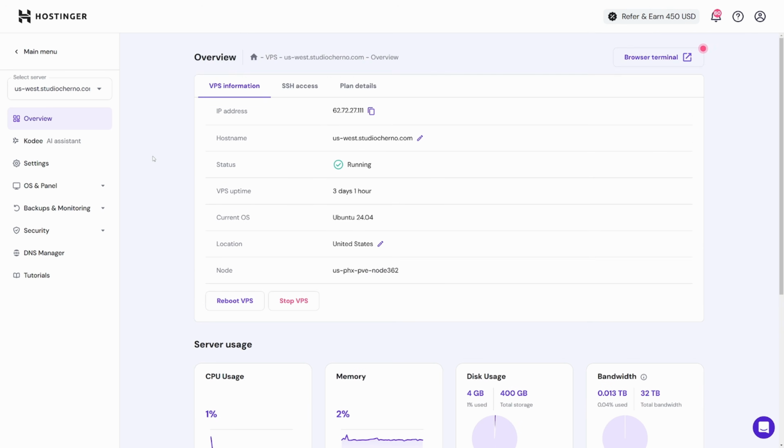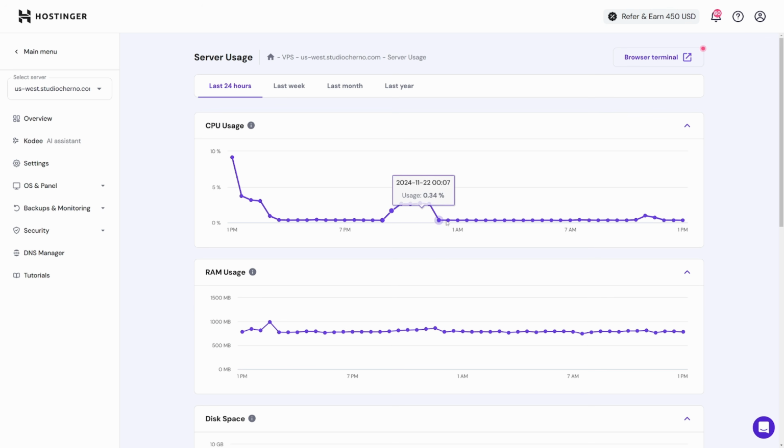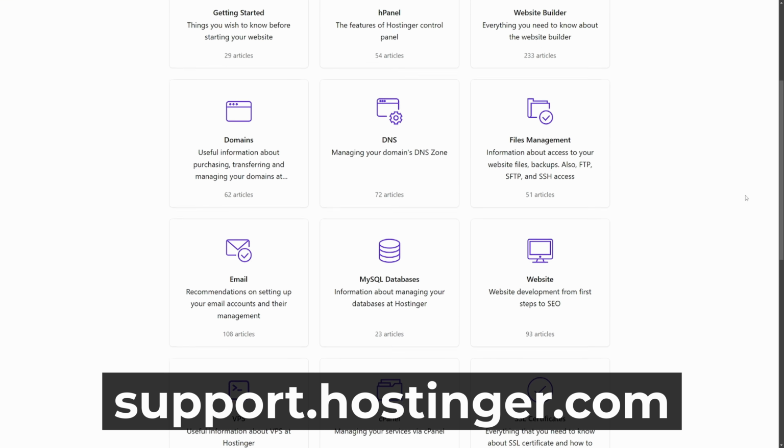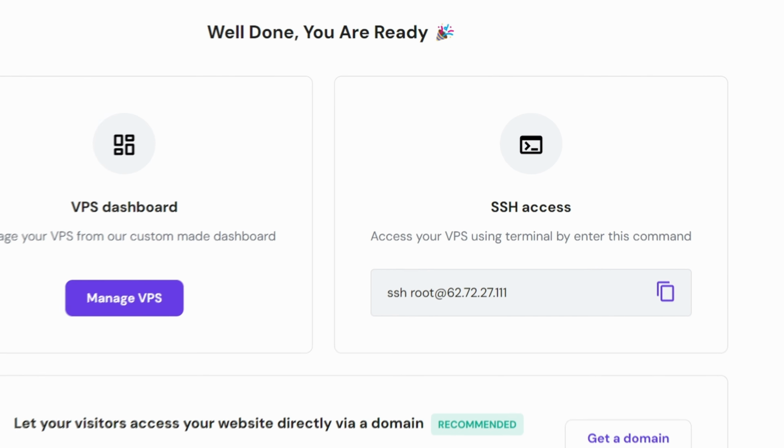Then you'll be greeted with this dashboard, which I really like. I think it's really clean and it has all the features you would expect. And Hostinger also has a whole bunch of really well-written documentation if you need help with managing your server. From here, we can of course just SSH into our server and do anything that we need.